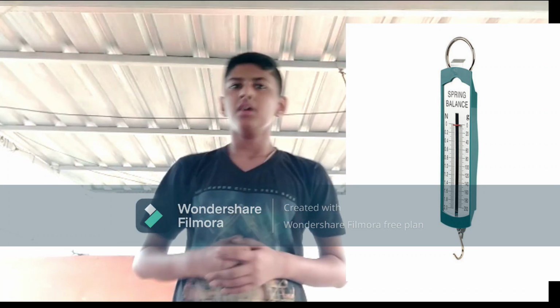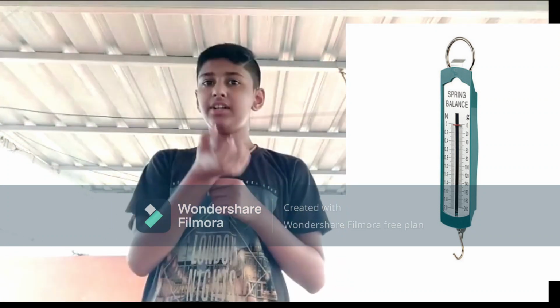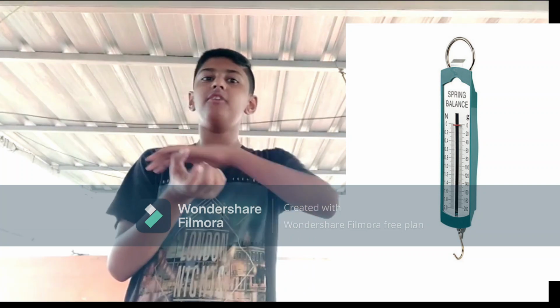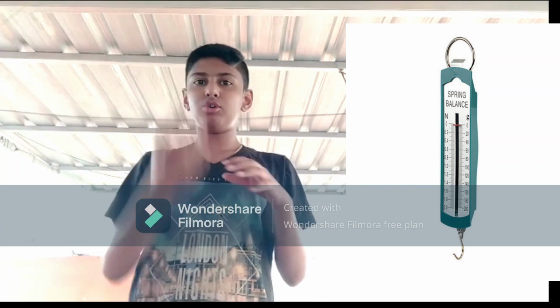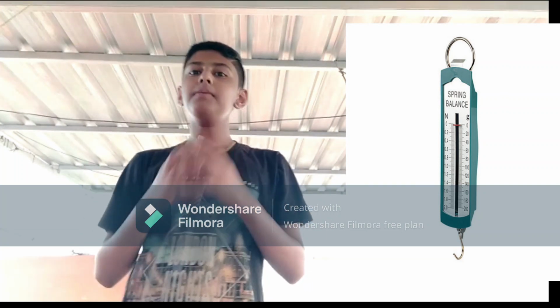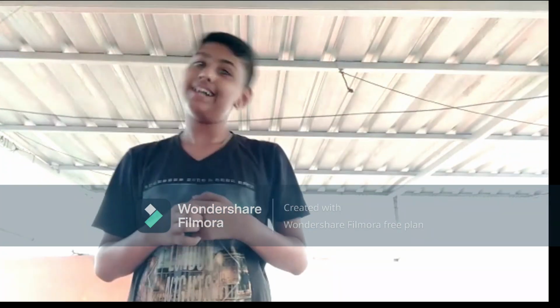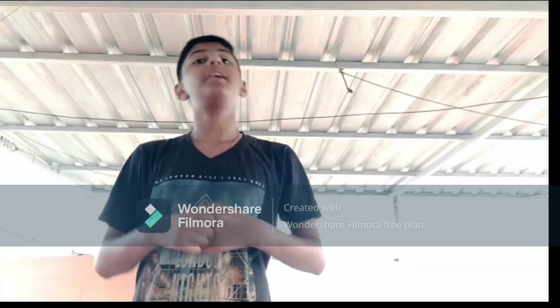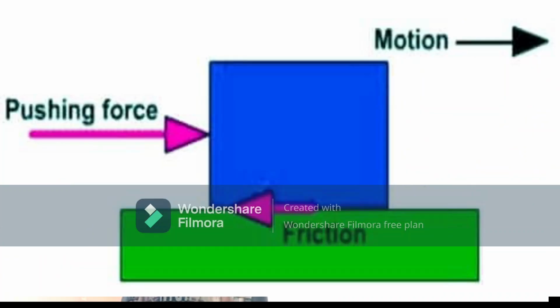Spring balance. A spring balance measures the weight of an object by opposing the force of gravity acting with the force of an extending spring. It may be used to determine mass as well as weight by recalibrating the scale.